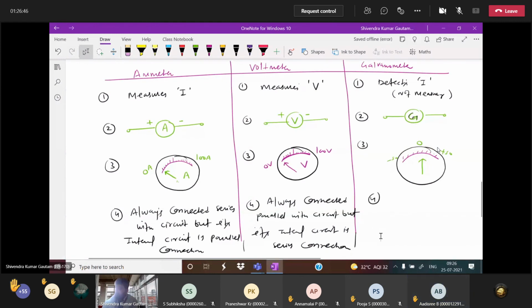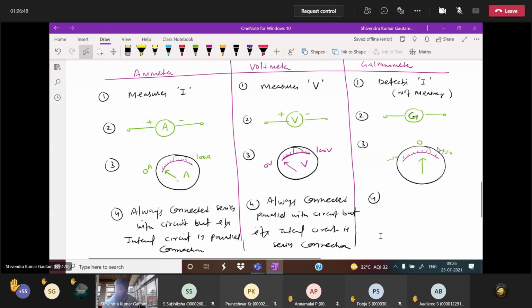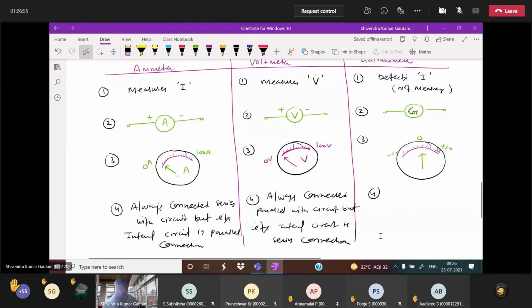Ammeter is always connected in series with the circuit, but its internal circuit is in parallel connection. Voltmeter is always connected in parallel with the circuit, but its internal circuit is in series connection.